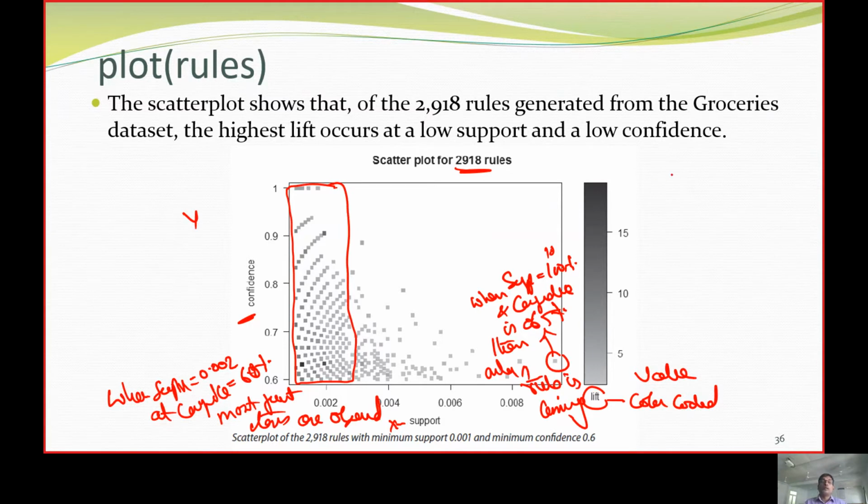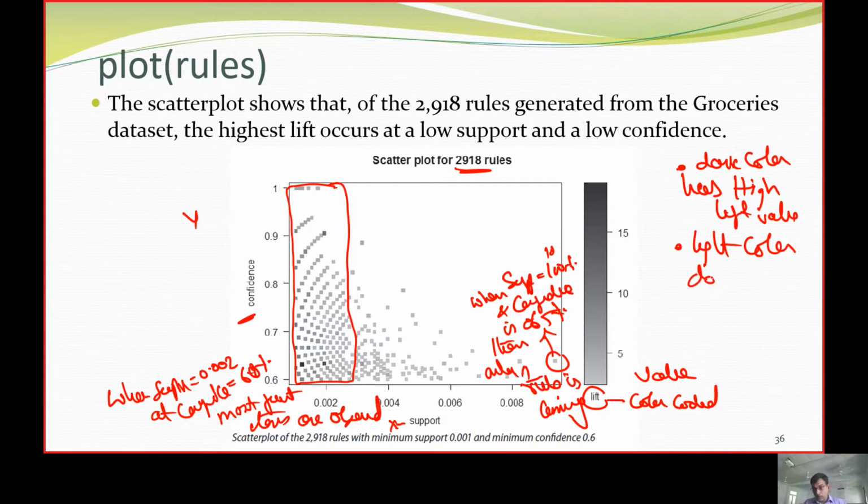Then a dark color has a high lift value, and a light-colored dot has a low lift value.